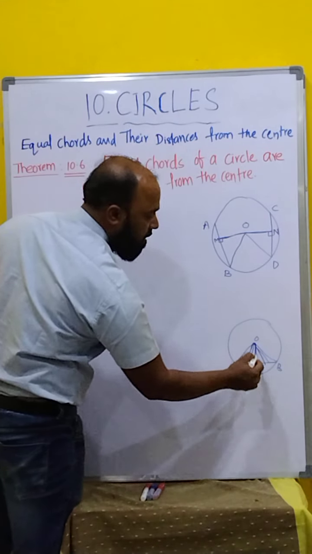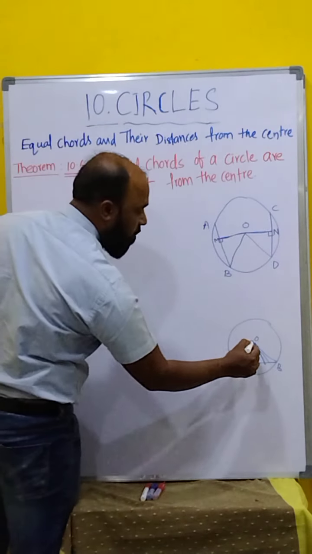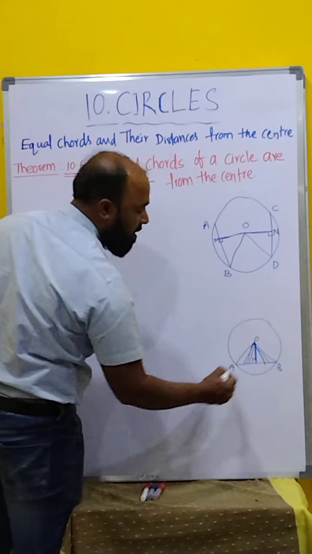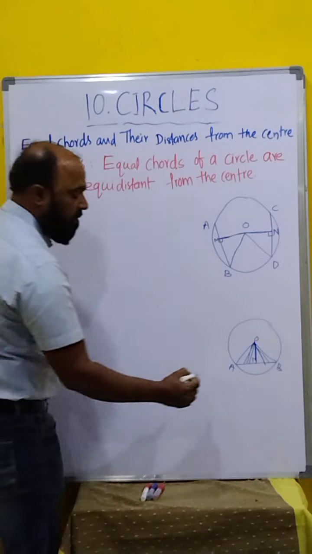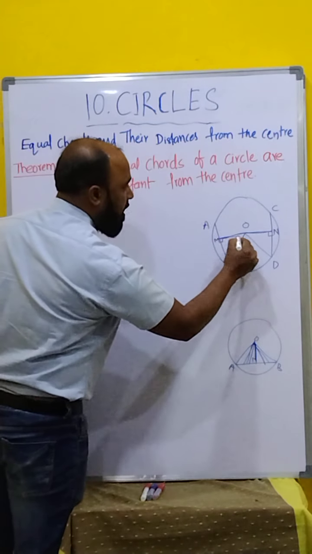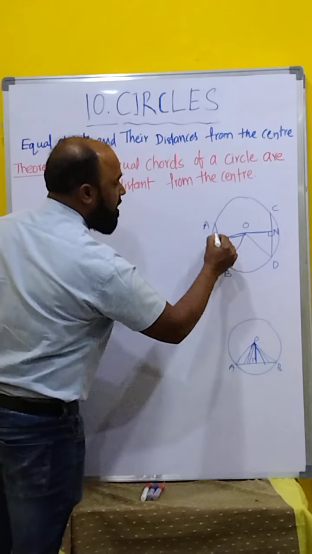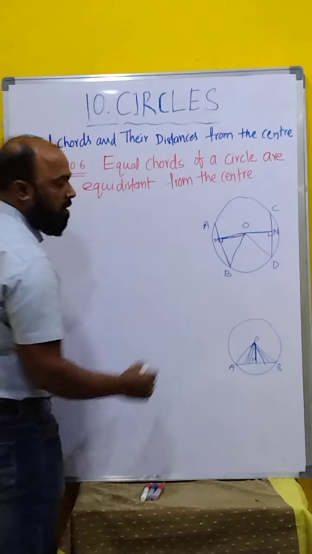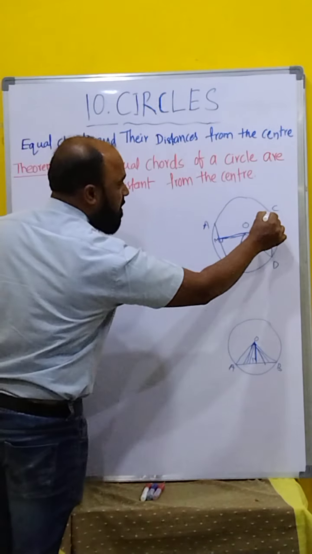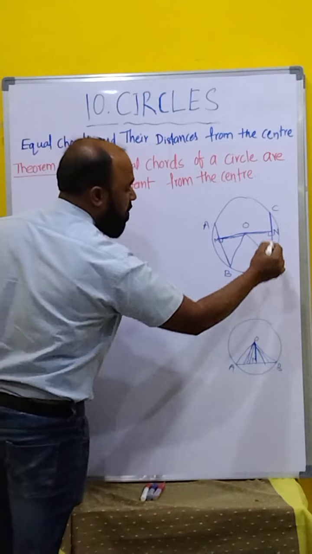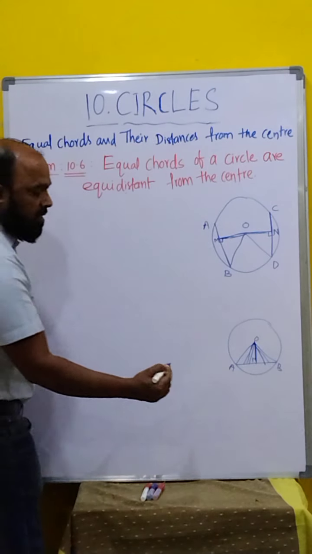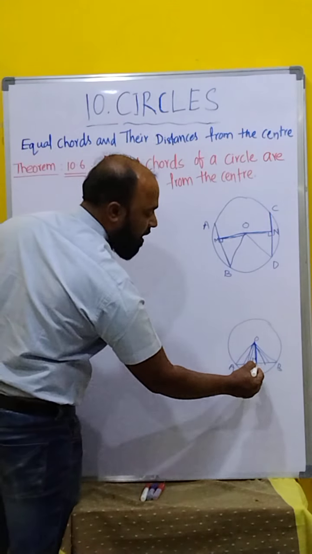Observe here, the perpendicular is always the shortest distance from the center. In the same way, CD is the chord and this is perpendicular to it.